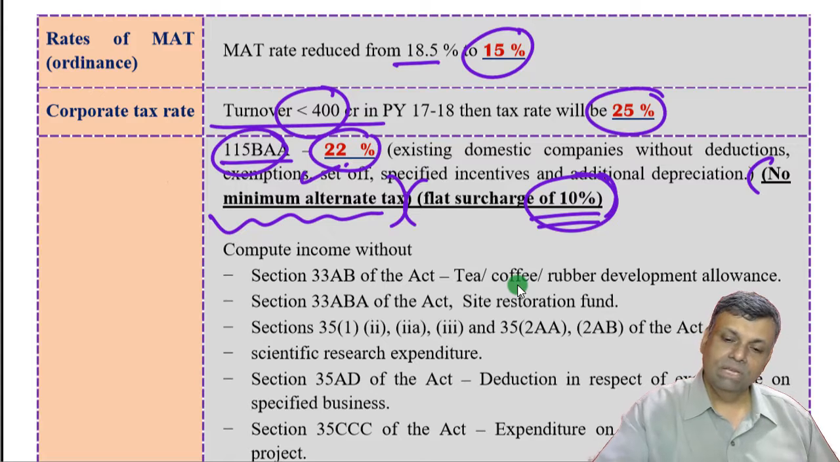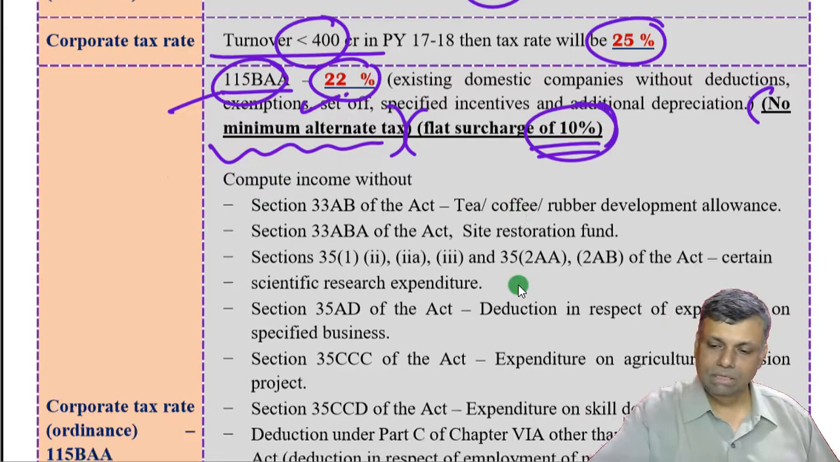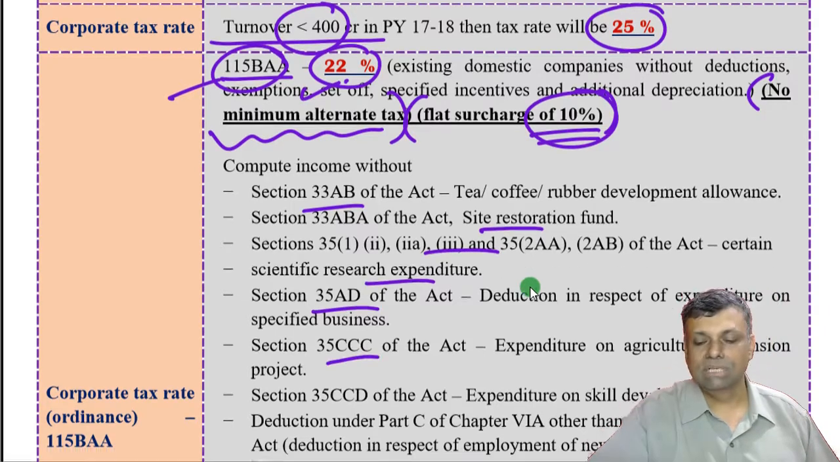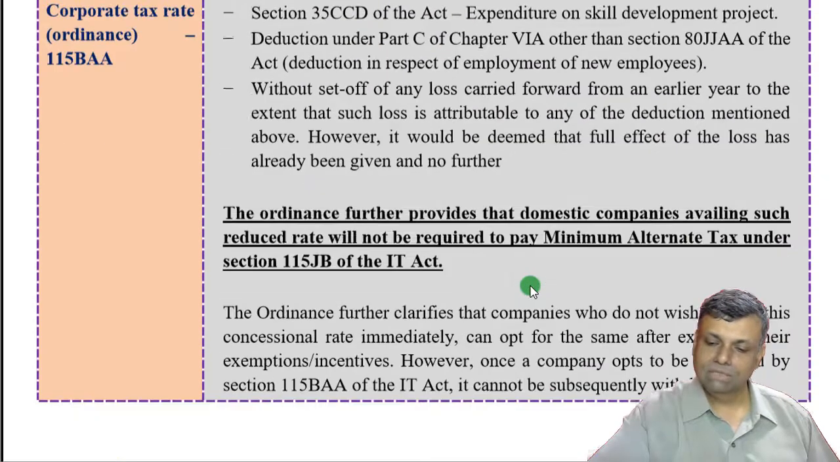Now, if you are covered by 115BAA, then specified exemptions and deductions are not permissible. So all the specified deductions and exemptions in the list are not permissible. Without that, you get a concession in terms of the tax rate.